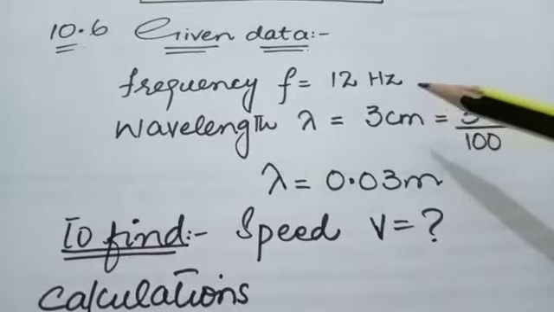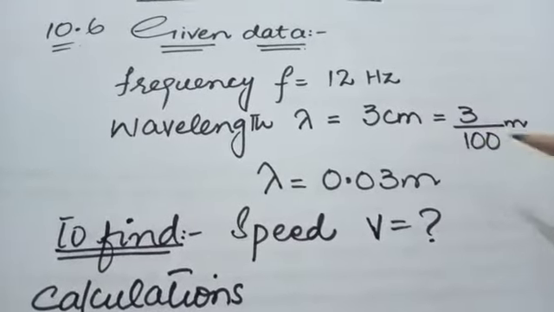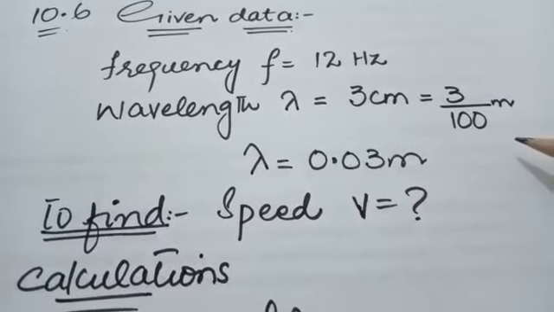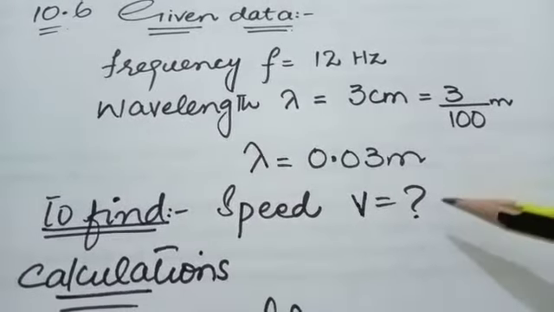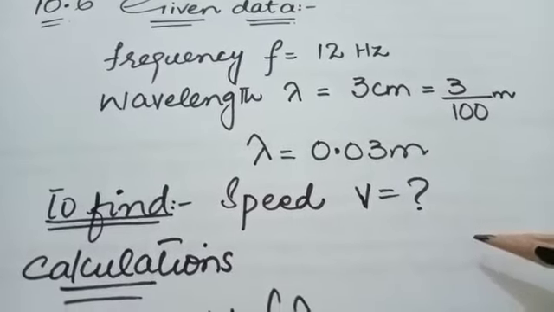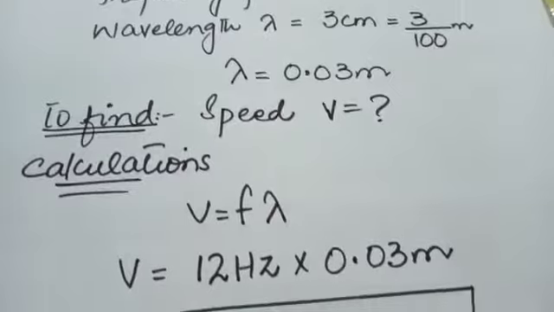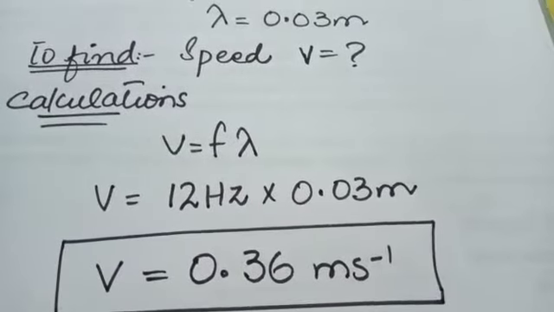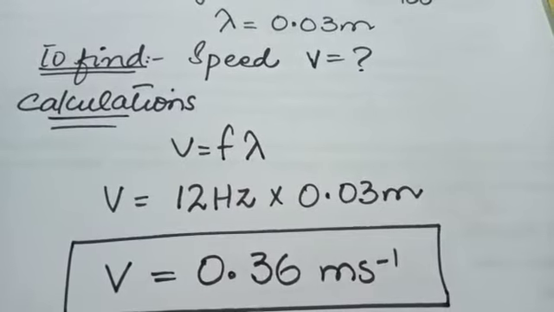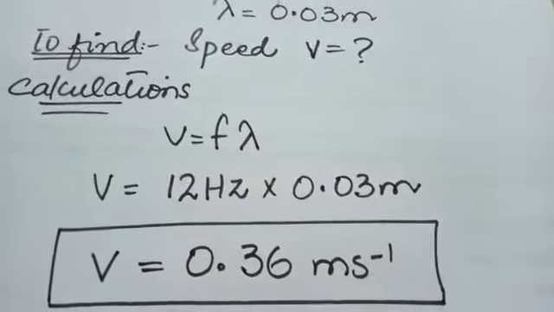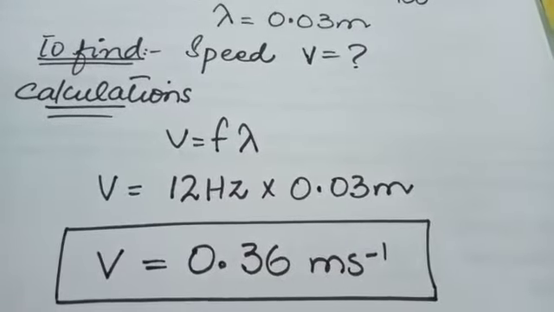Frequency is given in the question, 12 Hertz. Wavelength is 3 cm. We will convert it into meter by dividing by 100, as 1 meter is equal to 100 centimeter. Lambda is equal to 0.03 meter. We have to find the speed. We will use the wave equation, v is equal to f lambda. Frequency is 12 Hertz and wavelength is 0.03 meter. We will get the result. Speed is equal to 0.36 meter per second.